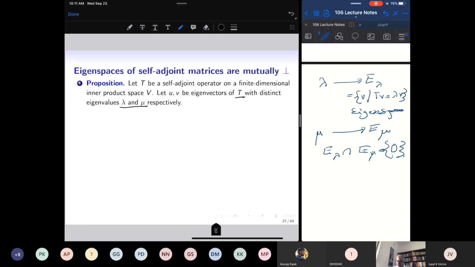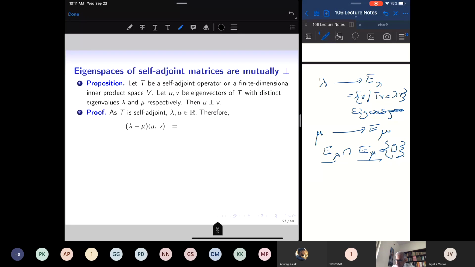But here we want to prove that if my linear operator is self-adjoint, then any vector in E lambda is going to be perpendicular to any other vector in E mu. So let us prove that an eigenvector in the eigenspace of lambda and an eigenvector in the eigenspace of mu are mutually perpendicular.